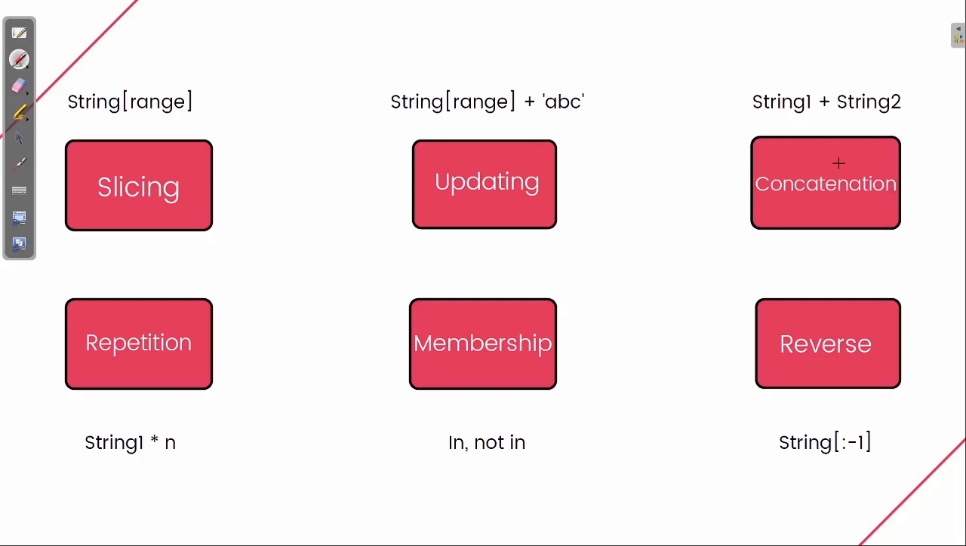Now we are going to see about concatenation. Concatenation is used for adding two strings. Suppose I have one string variable, Python, and I have another variable, best. If I print a plus b, then it will be printed as Python and then best. You can check it out.